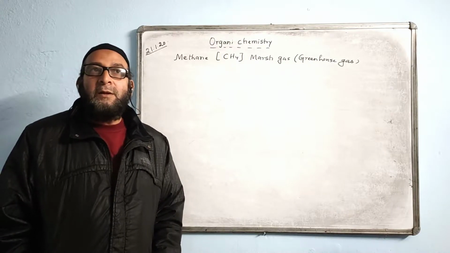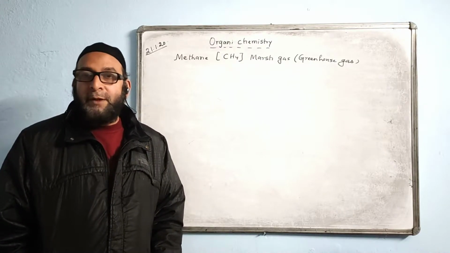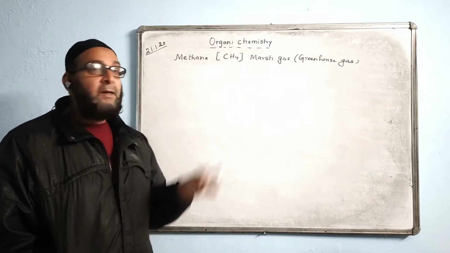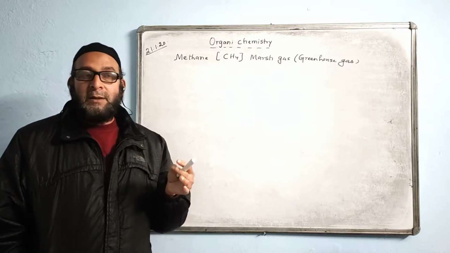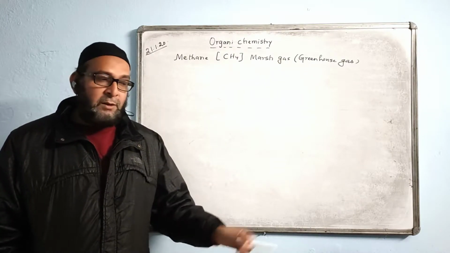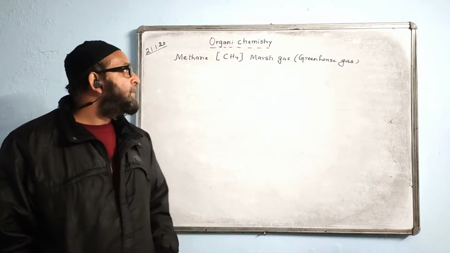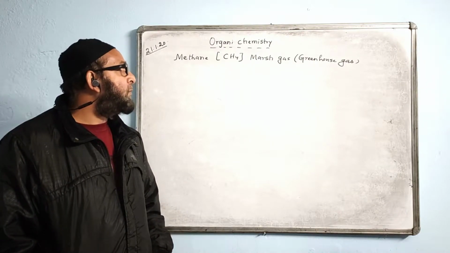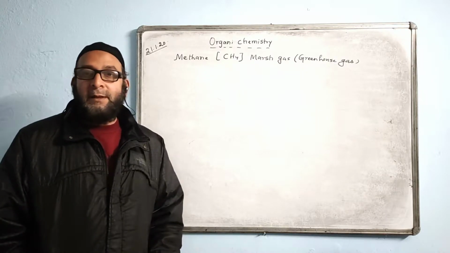This is also called marsh gas, CH4. Now, as per the reduced syllabus, we don't have to know the preparations. You have to only know the properties of marsh gas, ethane gas, and methane gas. No preparations now, it is mentioned in the reduced syllabus. So we will be just doing the properties of methane.